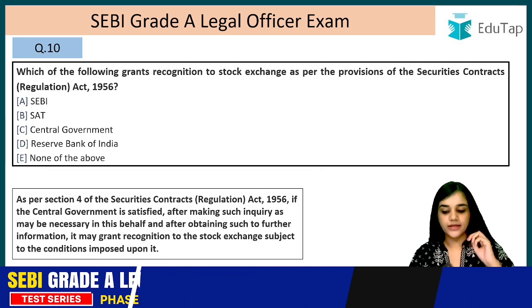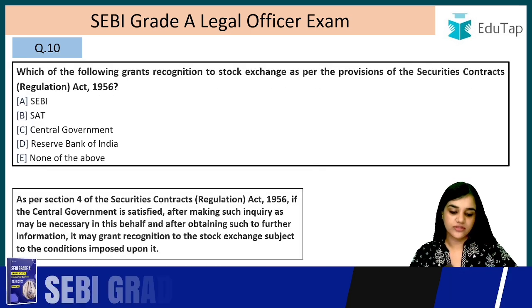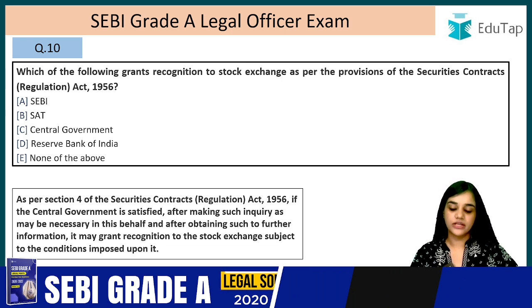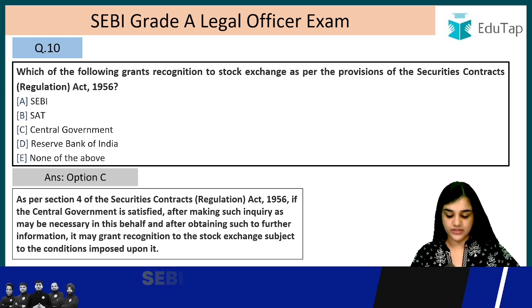Which of the following grants recognition to the stock exchange as per provisions of the Securities Contract Regulation Act 1956? We have already read Section 4. So who gives the recognition? The central government. The answer is option C, central government.